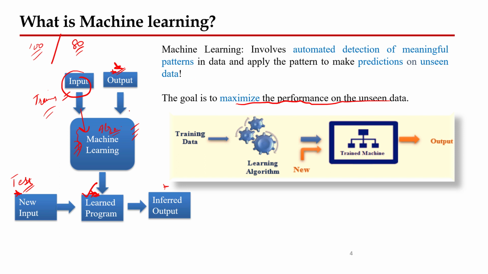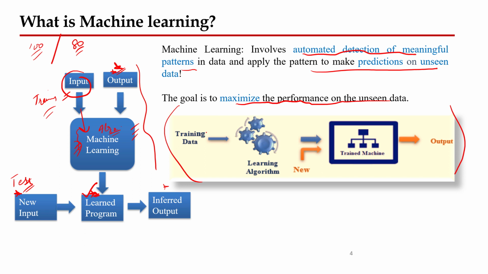So as we have seen from this particular diagram, machine learning involves automatically detecting meaningful patterns and structure in the data, and then applying them to make predictions on unseen data. That is what machine learning is. Similarly, this diagram gives a clear picture of how the machine learning algorithm, or the machine learning concept, behaves.